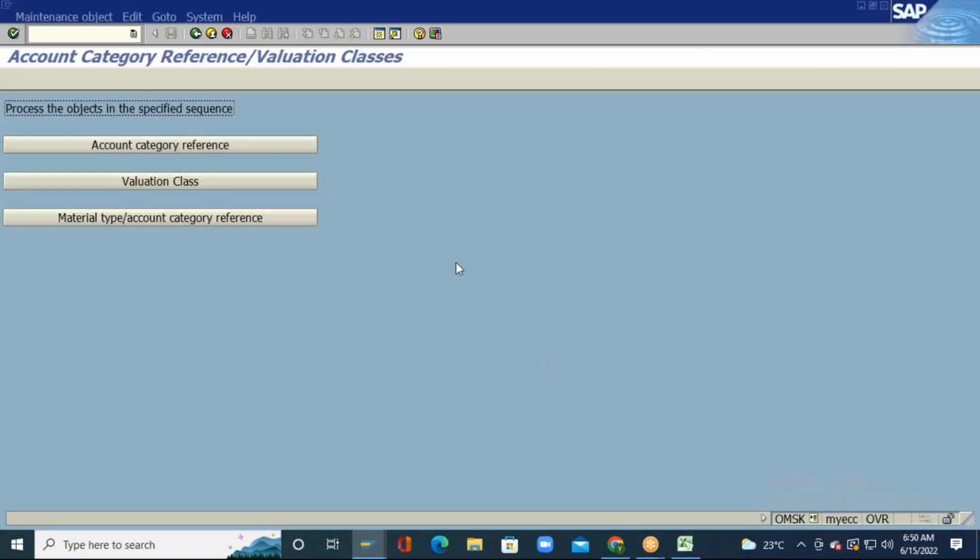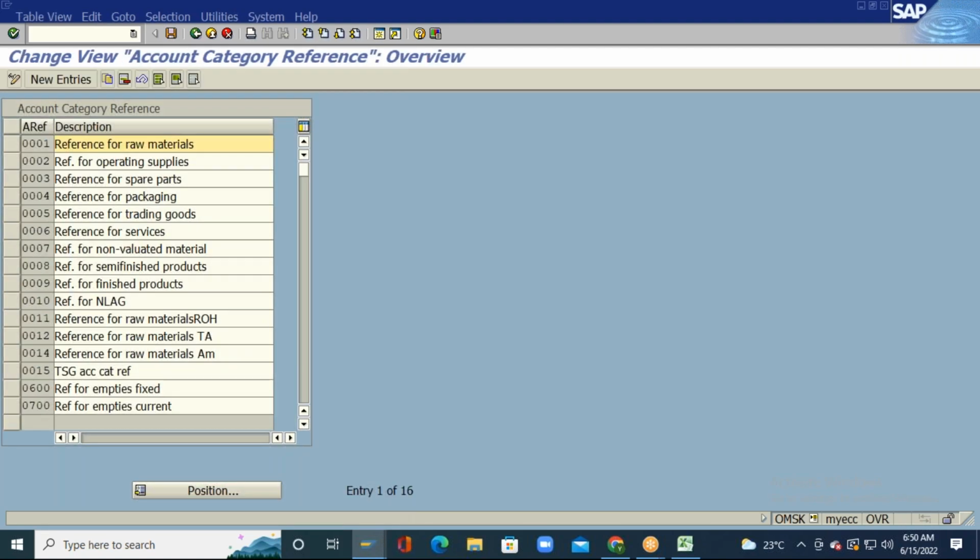As part of the valuation class configuration, I need to define an account category reference. For raw materials, one account category reference. For operating supplies, one account category reference.